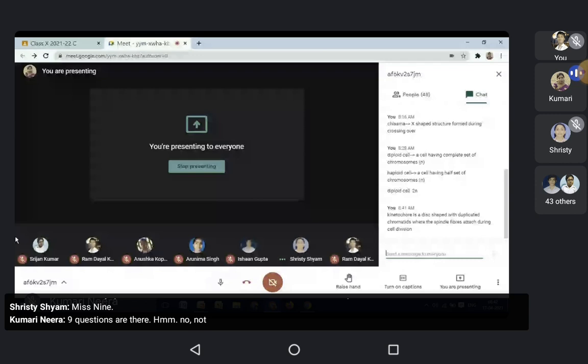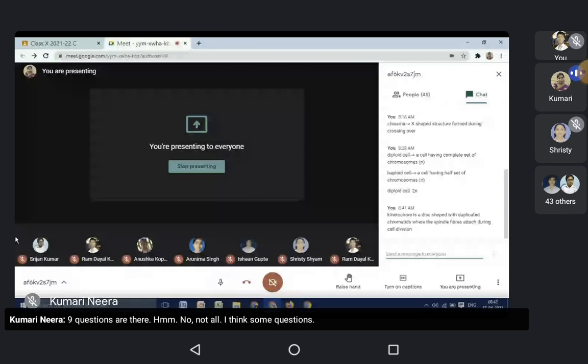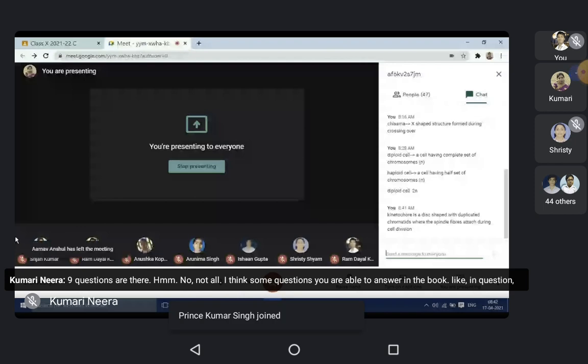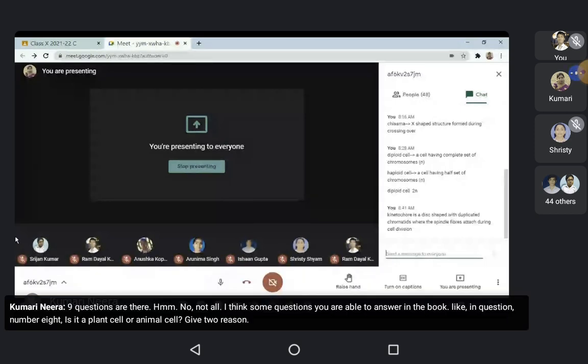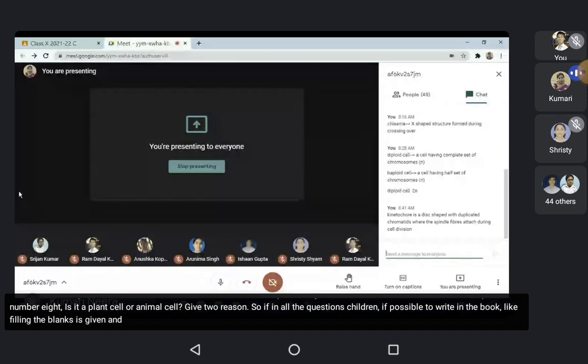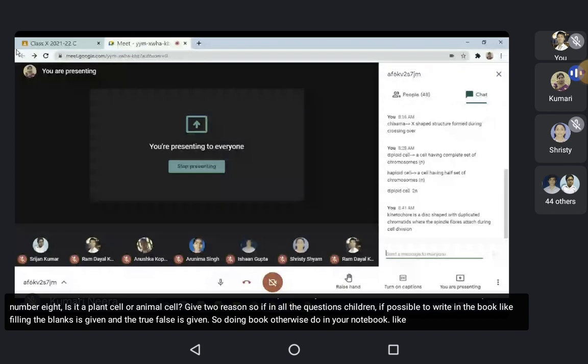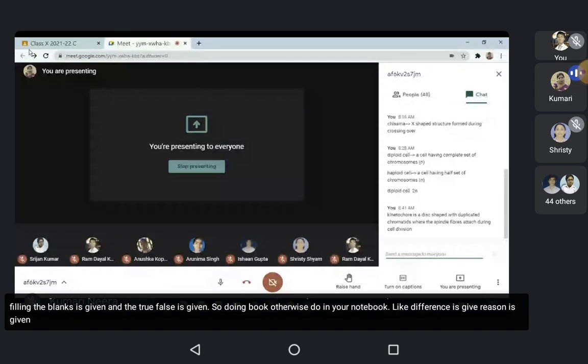No, not all. I think some questions you are able to answer in the book. Like in question number 8, is it a plant cell or animal cell? Give 2 reasons. So in all the questions, children, if it is possible to write in the book, like filling the blanks is given and true false is given, so do in the book, otherwise do in your notebook. Like differences, give reason is given. So give reason not possible, so you write in your notebook.